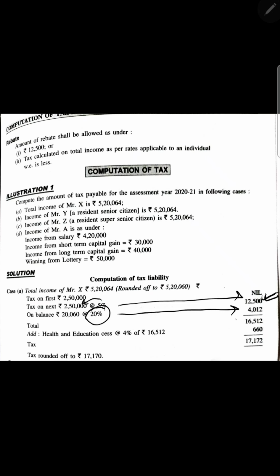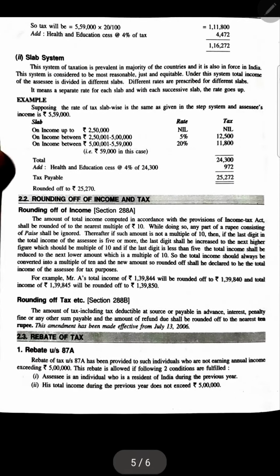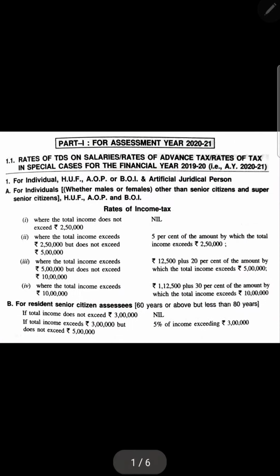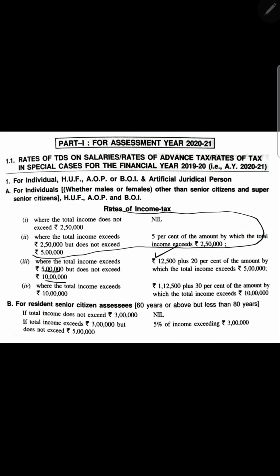Am I clear? Those who are not understanding what I'm talking about, see here the slab. Slab says if your income is from 5 lakh to 10 lakh, then what do you have to do? You don't see this, you can straight away ignore this and just start with 20%. You just put this amount first and then 20% of the remaining amount.